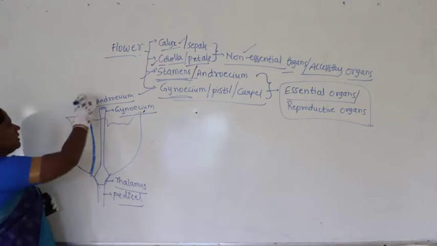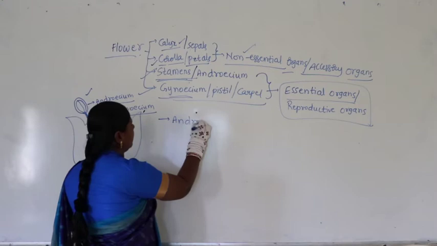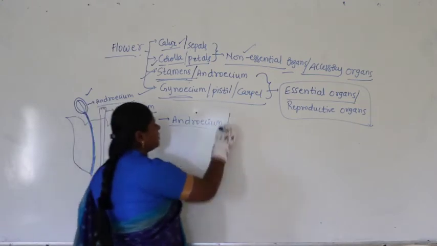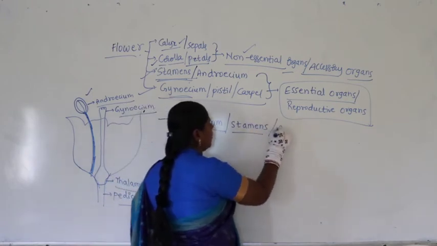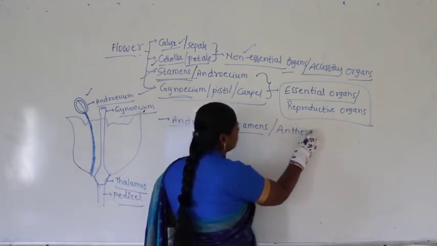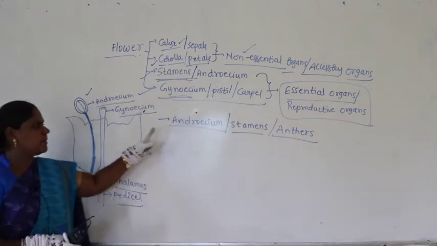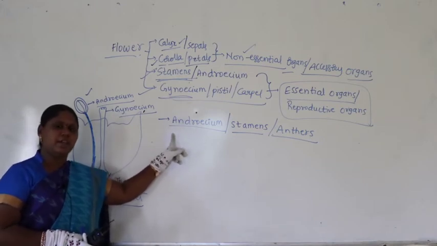So let us continue our discussion with androecium. What are the other terminologies we make use of? Androecium is also called as stamens, also called as anthers, or this itself is represented as the male gametophyte in case of higher plants.